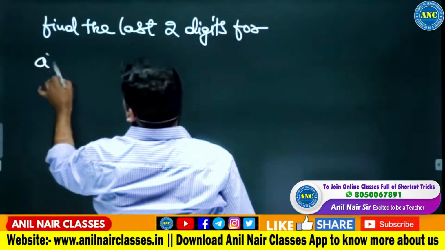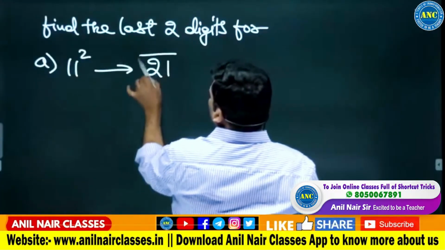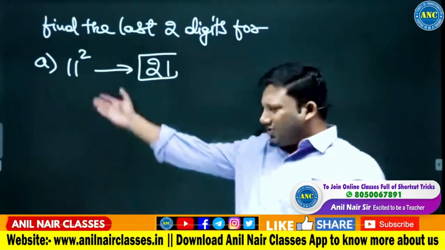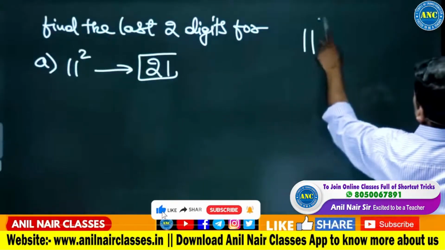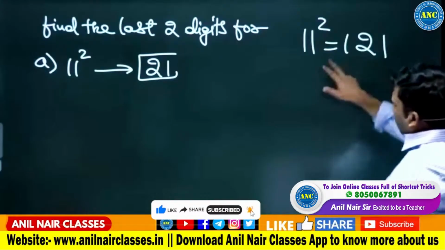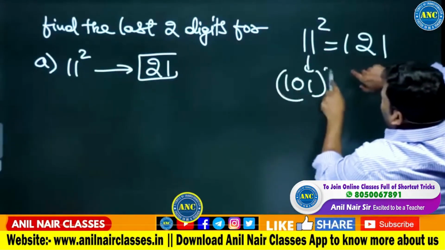First question, 11 square. 11 square is 121. See, when I write these 11, it's a magical number. 11 square is 121. Between two digits, I am keeping a 0: 101 square.